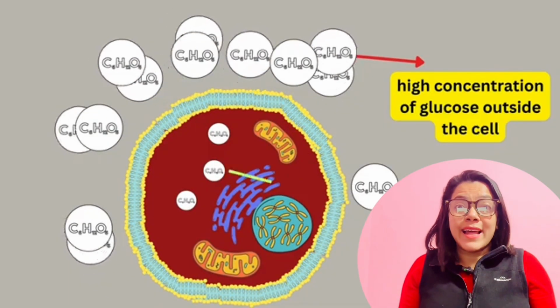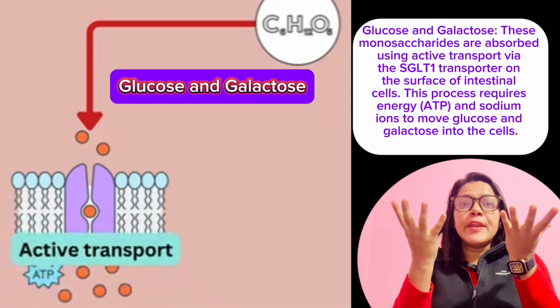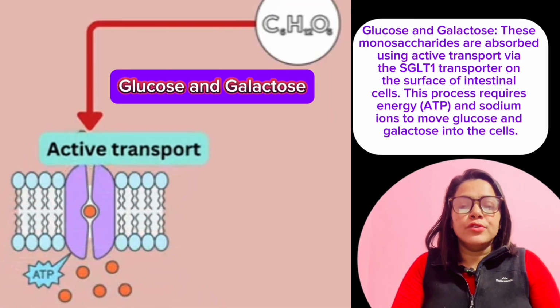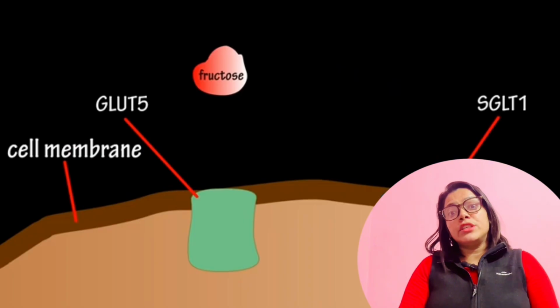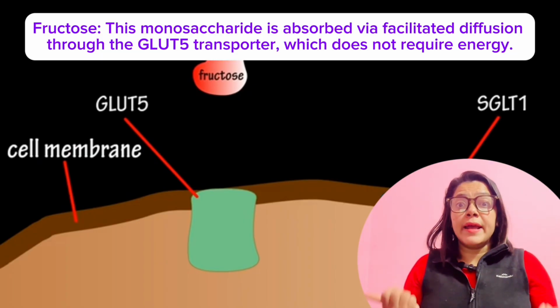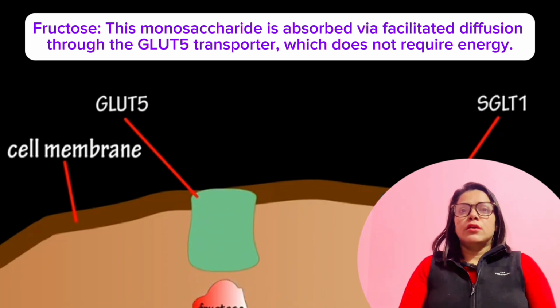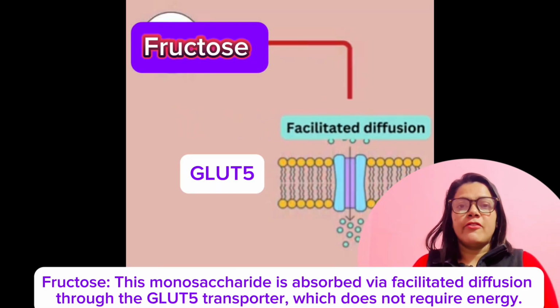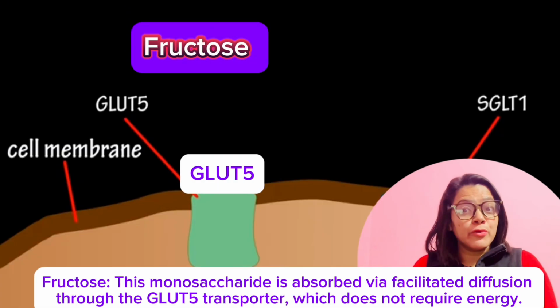This process requires energy, ATP, and sodium ion to move glucose and galactose into the cell, whereas fructose is absorbed by facilitated diffusion through the GLUT5 transporter, which does not require energy.